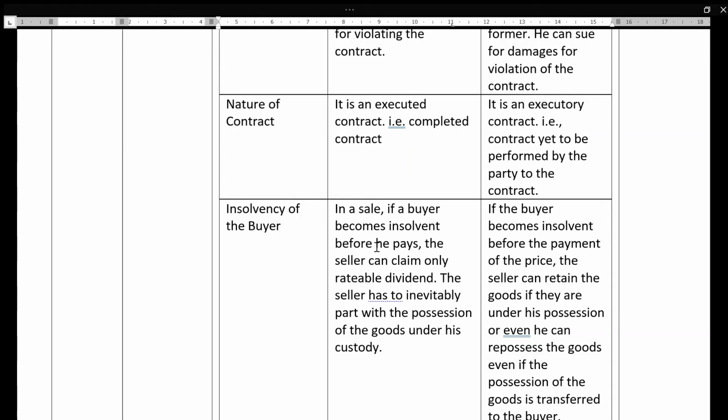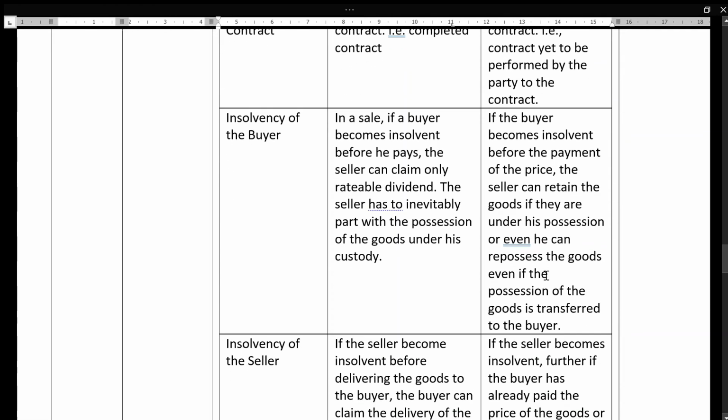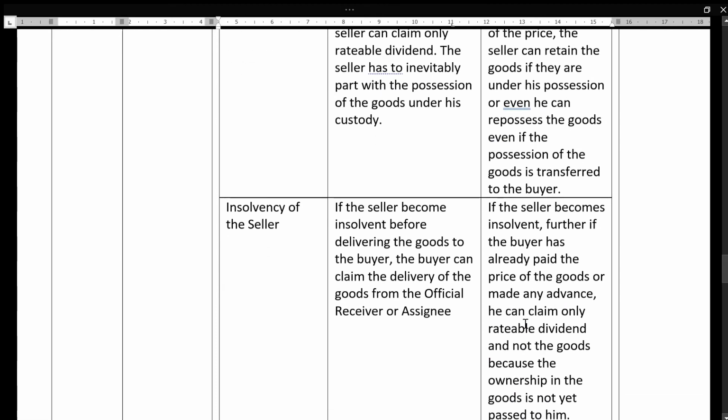Here, if the buyer becomes insolvent before the payment, the seller can retain the goods. If he has not delivered the goods, he can retain. Suppose the goods are with the buyer, then he can repossess. He can go and get the goods back, even if the possession of the goods is transferred to the buyer. Okay. Now it is in the case of seller.